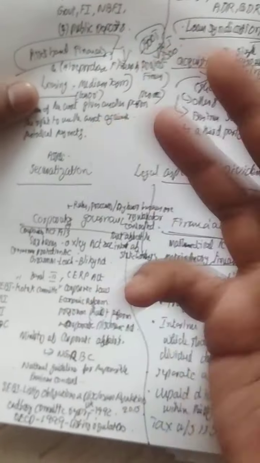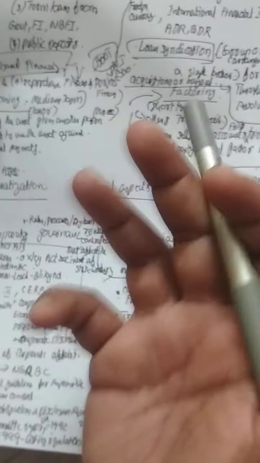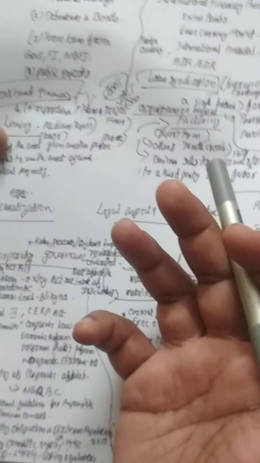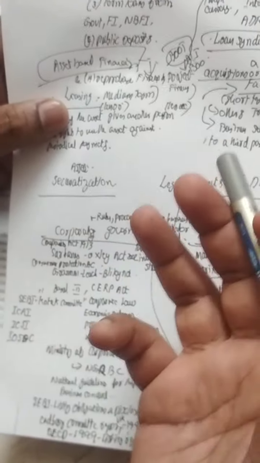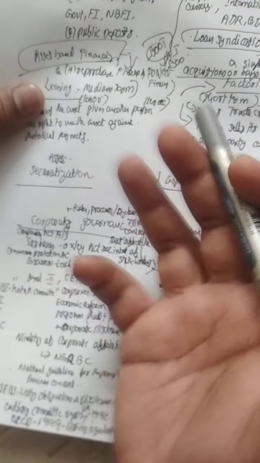What does it indicate? It indicates that in order to protect the interest of the stakeholders, which includes the shareholders, the public, the banks, and all authorities who are interested in the company's affairs, the company is working accordingly.